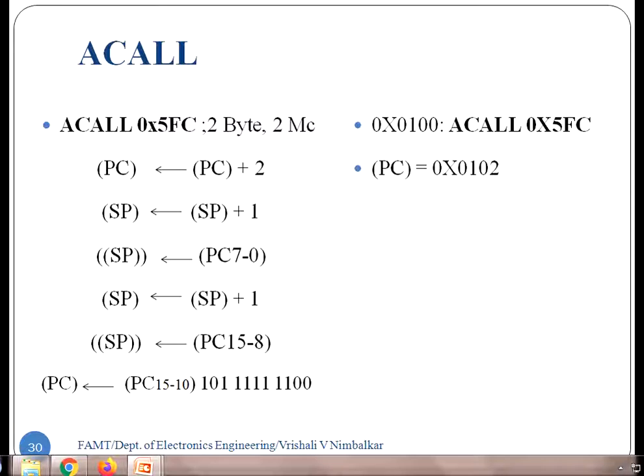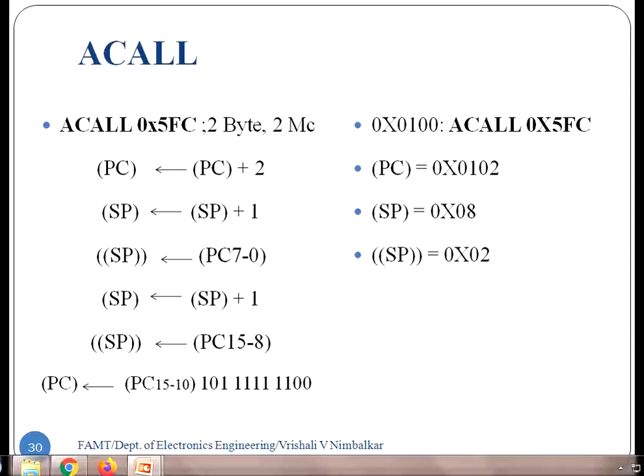Now this return address is to be saved on stack. So first increment the stack pointer by 1. By default SP is 7, so SP plus 1, the stack pointer will become 8. That's the new stack address. At this address, save the lower program counter. 0102, the lower program counter is 02. So save this lower return address to the stack memory pointed by SP. Half of the return address is saved on stack.